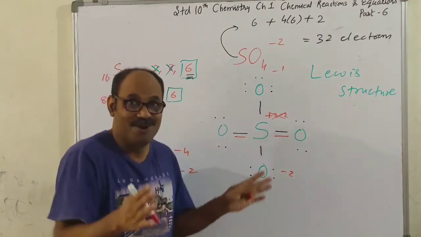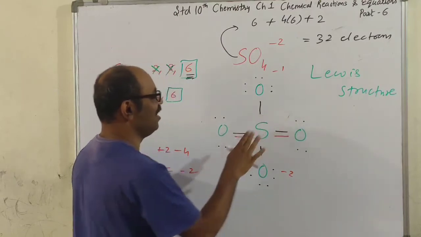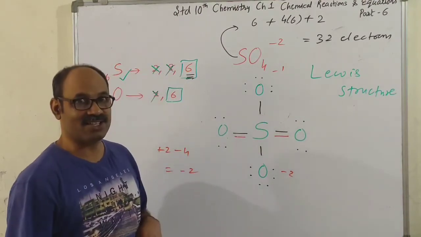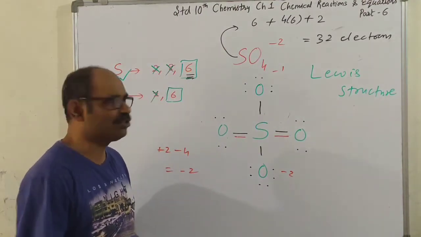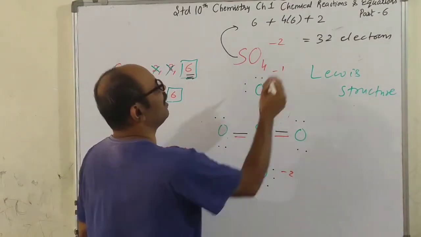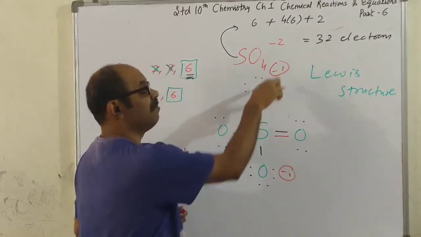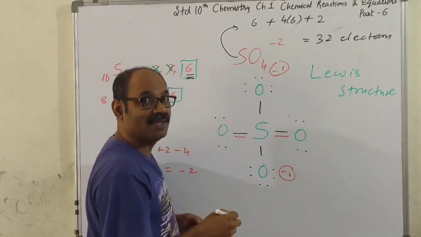I cannot ask you, do you understand? Because you may not understand that. Alright. Anyway, so this is the structure of sulfate. Here also you count now. Okay. Here a single bond is there, so it will have a minus 1 charge. Single bond is there, so it will have a minus charge. Minus 1 becomes minus 2.